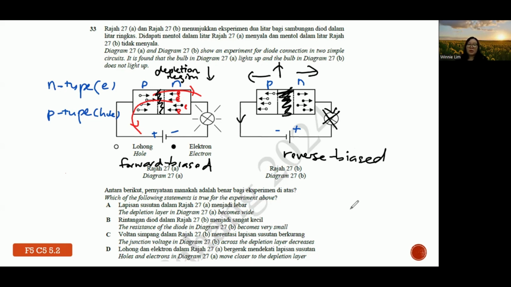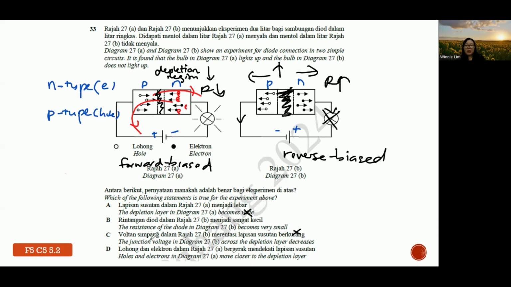So let's go through ABCD again. The depletion region layer in 27A becomes wider? No, I already explained. It should be thinner. The resistance in B is small? Cannot. If it is small, then it can have current. It's very high. That's why a big depletion region layer means high resistance. High resistance. This one low resistance.